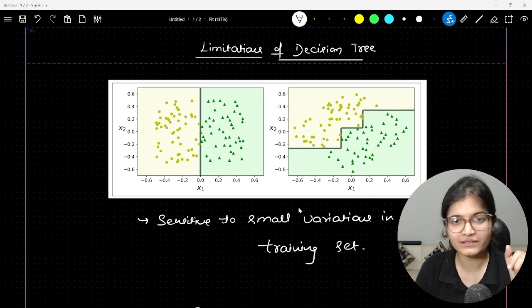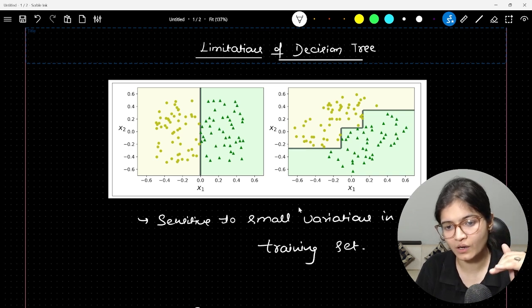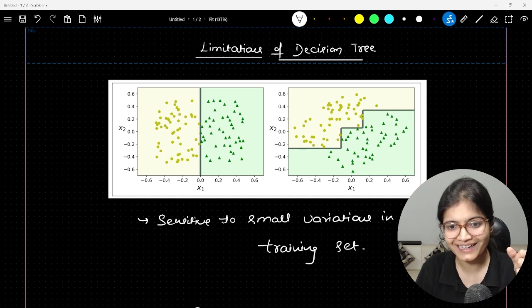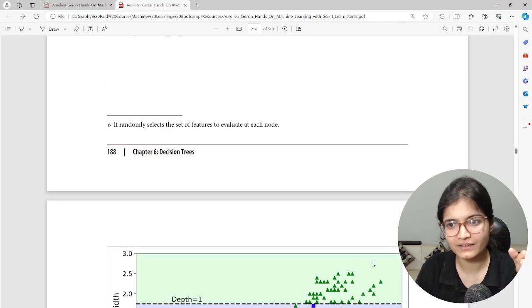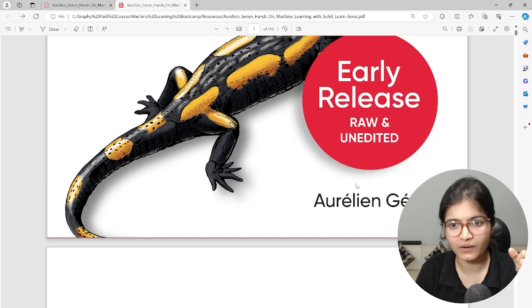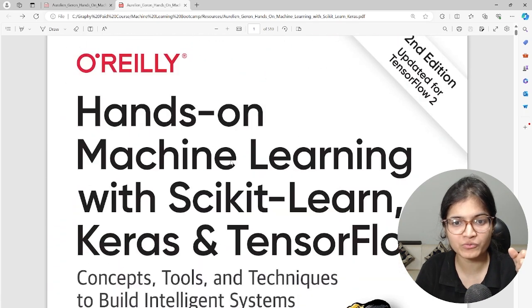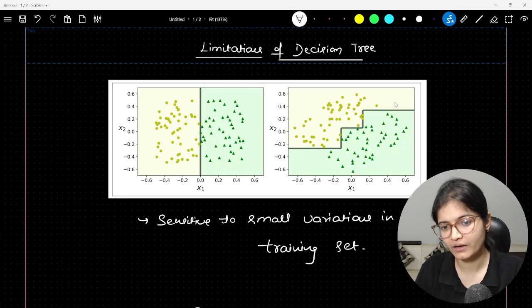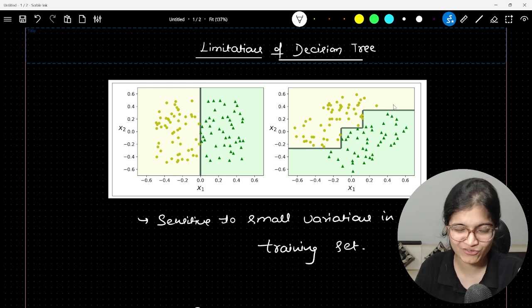Now one important thing you will observe: there is one great book, Hands-On Machine Learning with scikit-learn, Keras, and TensorFlow, by the author Aurélien Géron. I highly recommend this particular book for the implementation and for the understanding. If you want to refer to any book, please do refer to that book.